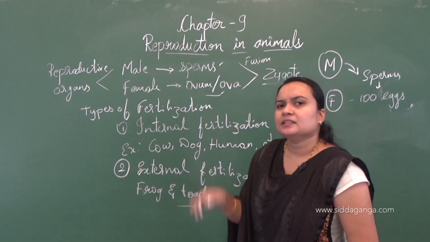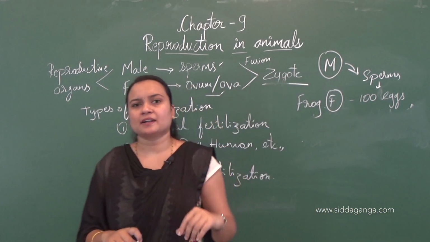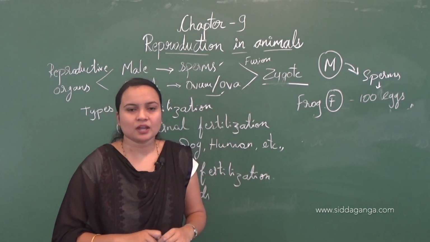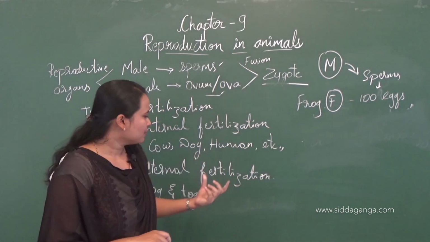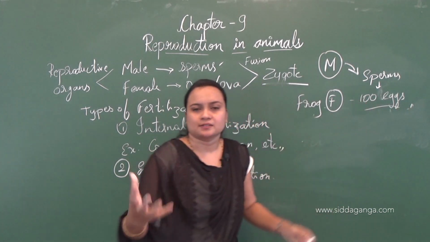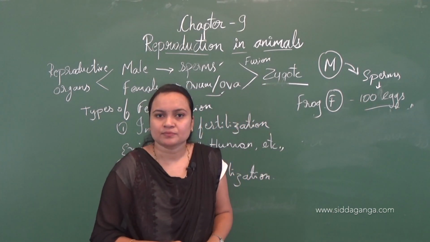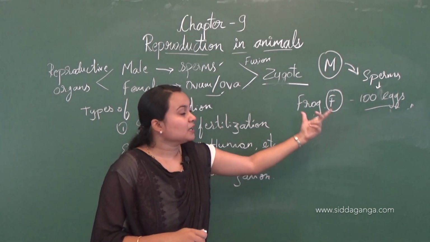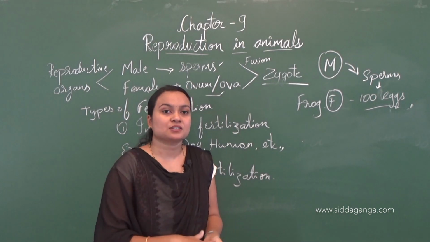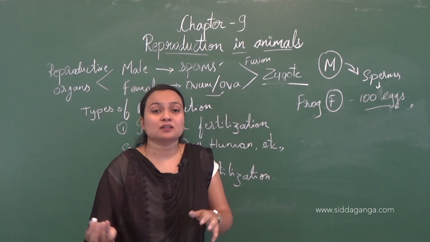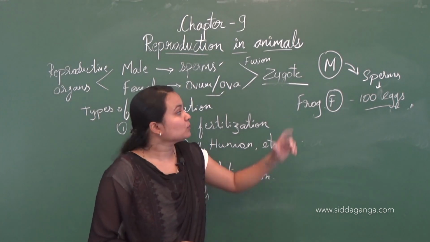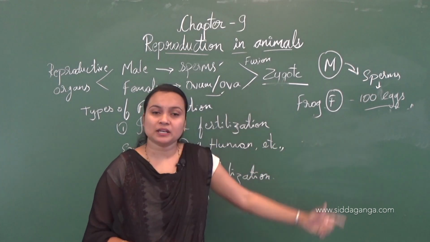Now in internal fertilization, we had discussed that only one egg is released in one cycle. But what about external fertilization? I said there are hundreds of eggs, or it may be more than 100. So why do they need to lay so many eggs? Why does internal fertilization not involve many eggs? Why does only external fertilization need so many eggs?